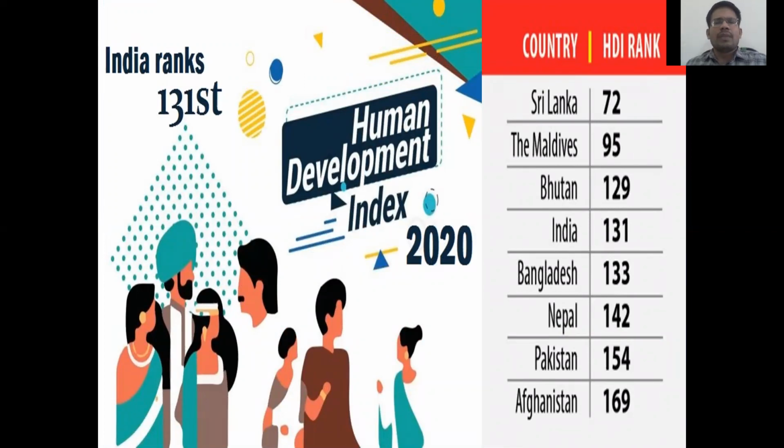The Human Development Index. The UNO, the United Nations Organization, has a combined program, the United Nations Development Program. This UNDP publishes the HDI every year. In the Human Development Index ranking, India is placed at 131. Coming to the neighbor countries in our Asia, Sri Lanka is placed at 72, Maldives is at 95, and Bhutan is at 129.